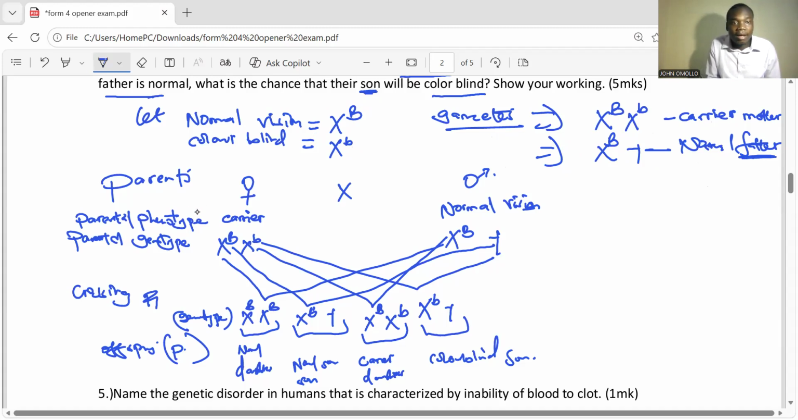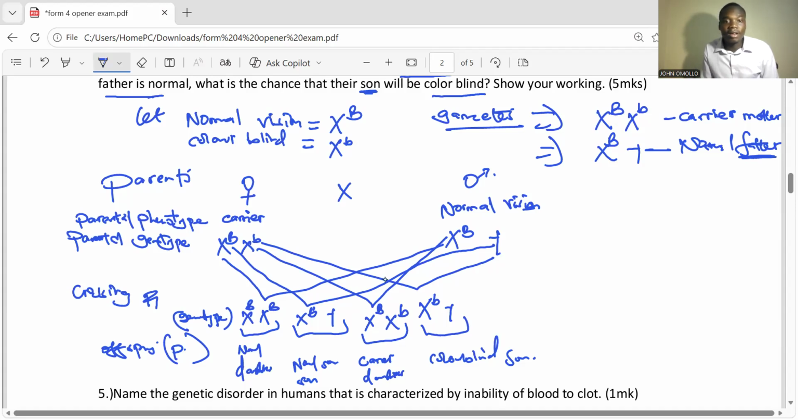So when you bring them here, we're going to have the parents, the mother and the father. The phenotype: mother is a carrier, father has normal vision. Genotype, we're going to have X capital B and X small b. Normal, we're going to have X capital B, just like I arranged the gametes. So these are gametes. So when crossing is taking place, we're going to have X capital B crossing together with X capital B from the normal. So we are going to have both capital B.